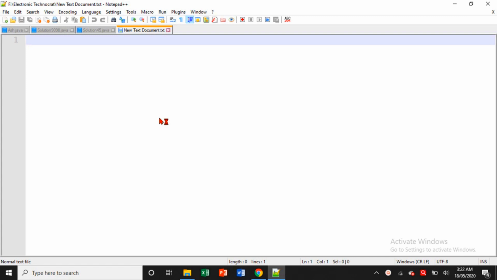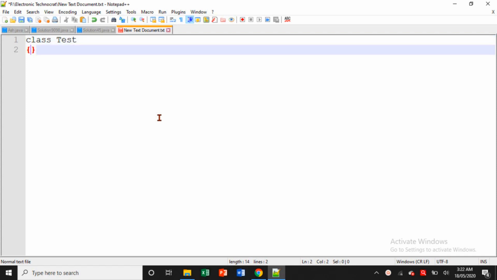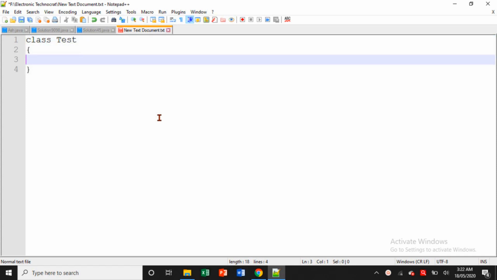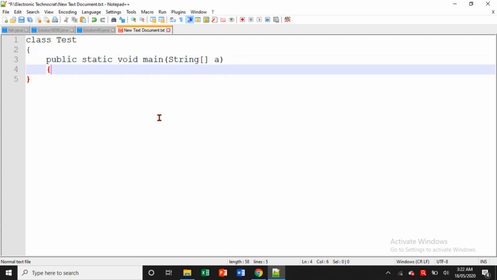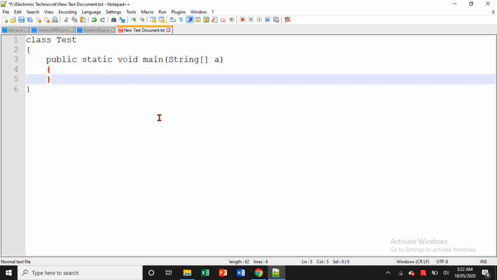So let's start with class, and then the name of the class. Let's write Test, and this is the scope of the class. In that, let's write public static void main, then String[] args, and this is the scope for main.